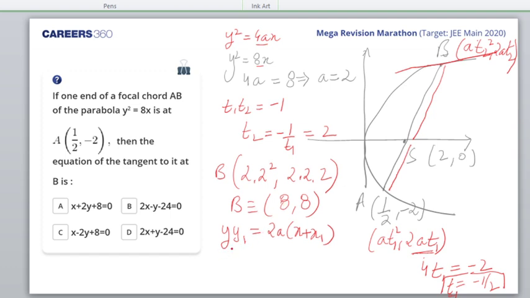So here in our case a is 2, so y y1, because y coordinate is 8, it would be 8y is equal to 2a, which is 4, times (x plus x1), and x1 is again 8. 4 I'll cancel with 8, so I'll get 2. So what do I get? x minus 2y plus 8 is equal to 0. Brilliant. How many of you got C as the answer?